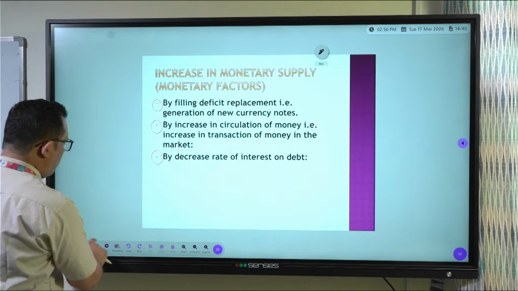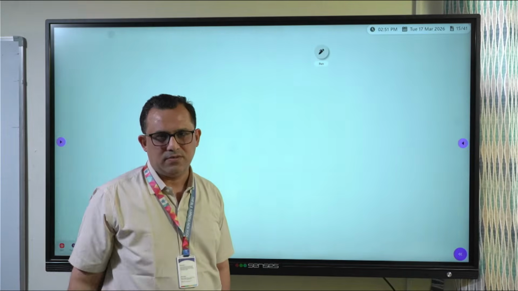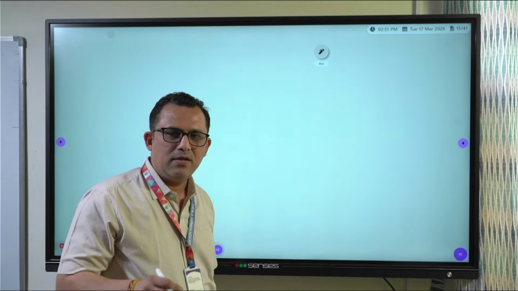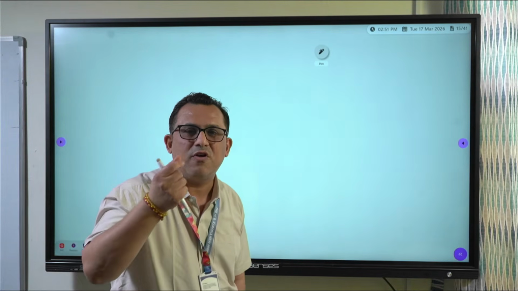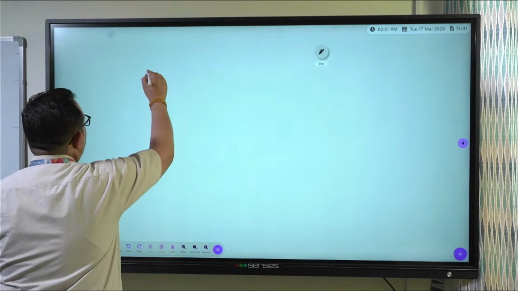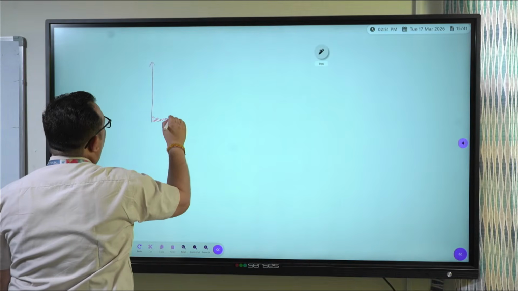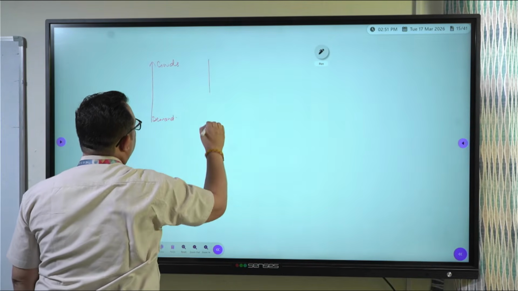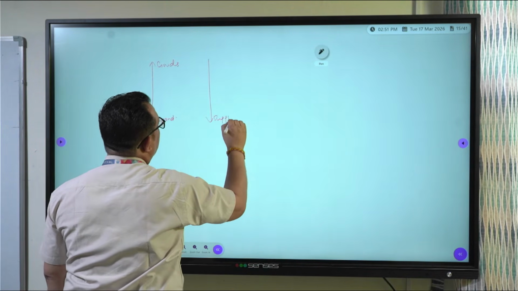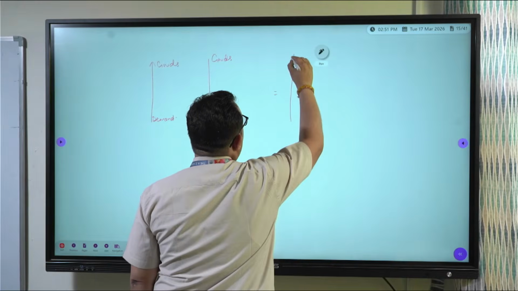I'm adding one slide to explain you over here. Now, normally, why does price rise take place? Let us discuss that first, and in doing so, I will be explaining that by filling deficit replacement, that is generation of new currency notes, supply of money increases and it leads to price rise. Now, normally, price rise takes place when demand of goods is more, but supply of goods is less. Normally, there is price rise, right?